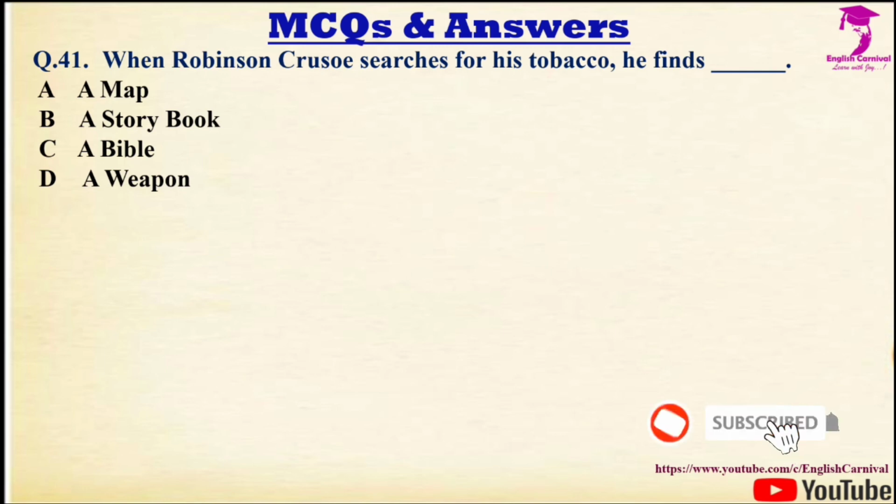Question number 41, we have when Robinson Crusoe searches for his tobacco, he finds dash. Options are A, a map, B, a storybook, C, a Bible and D, a weapon. Correct answer is C, and it is a Bible.